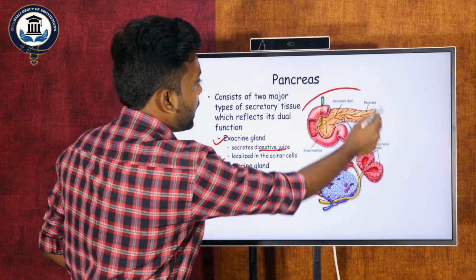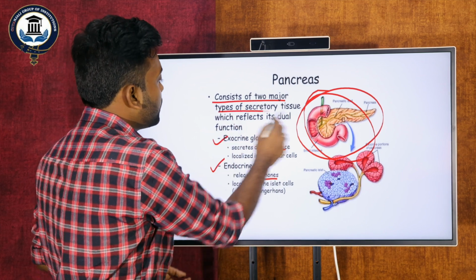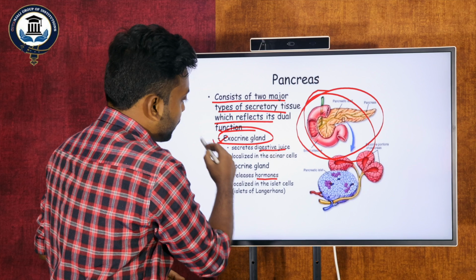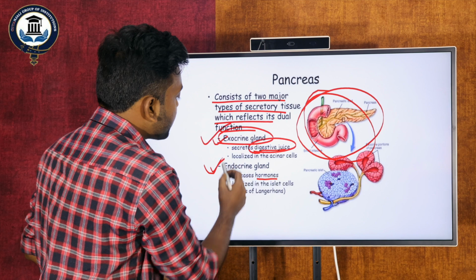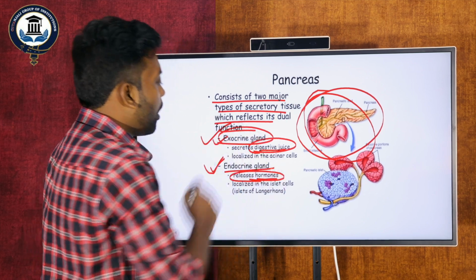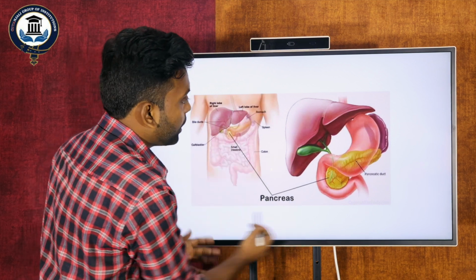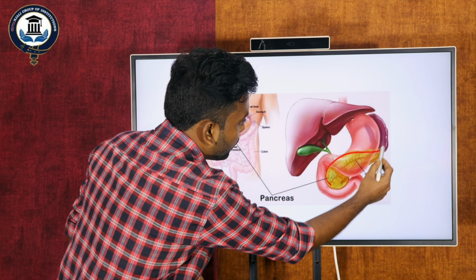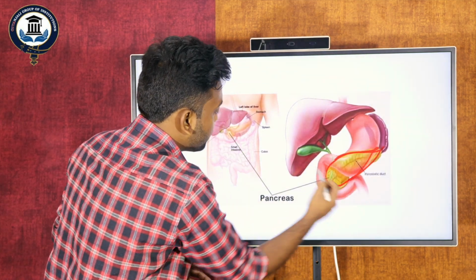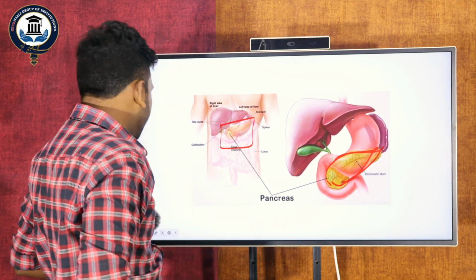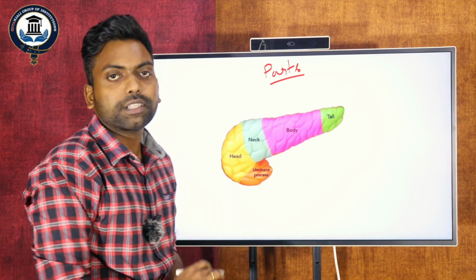You can see the diagrammatic presentation here. As I discussed, it is also called a dual organ. The exocrine function is secreting digestive juice, as well as the endocrine function, which is secreting hormones. That is why it is called a dual organ. This is the exact location. It has a leaf-like structure, that is the shape you can see, and it is behind the stomach. That is the exact position of the pancreatic gland, and it is also called an accessory organ of the digestive system.